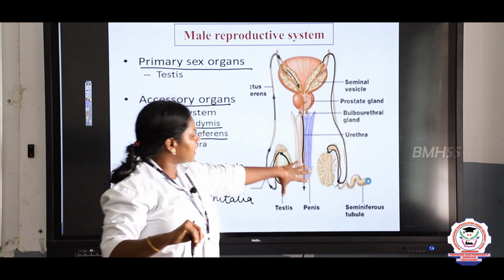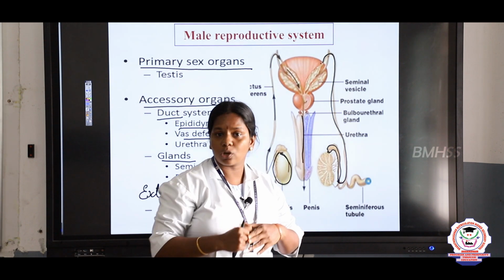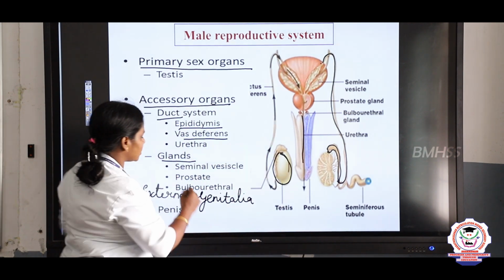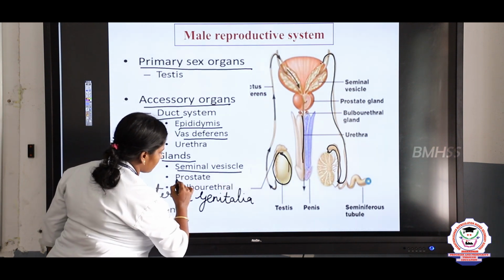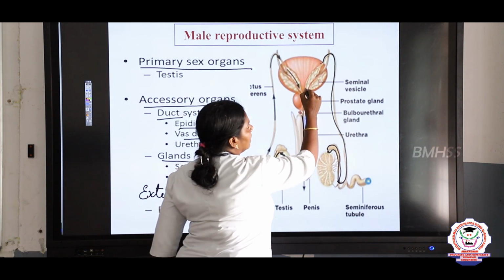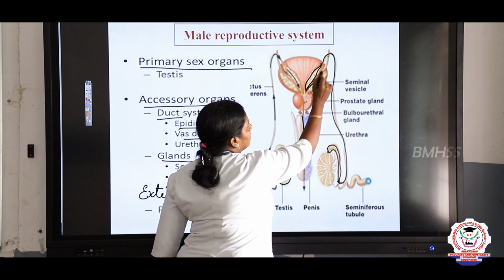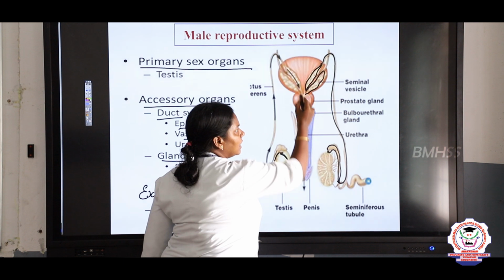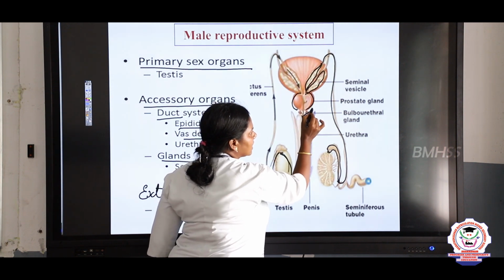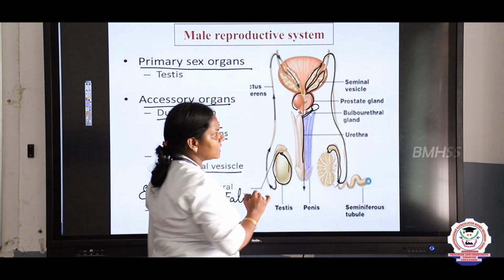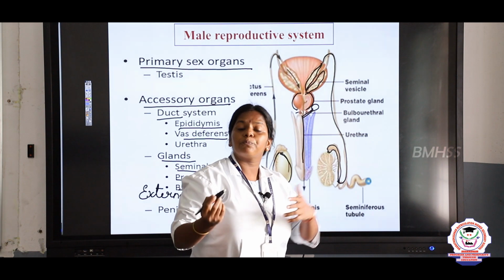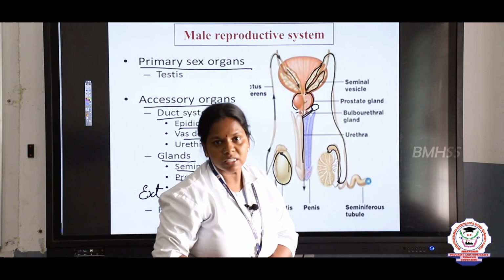On the travel of the sperms, there are some glands also. Sperms receive the secretions of some glands. There are 3 glands, children: seminal vesicle, prostate gland and bulbo-urethral gland. The gland which is present here, we call it the bulbo-urethral gland. So, these 3 glands pour their secretions into the sperm, right?